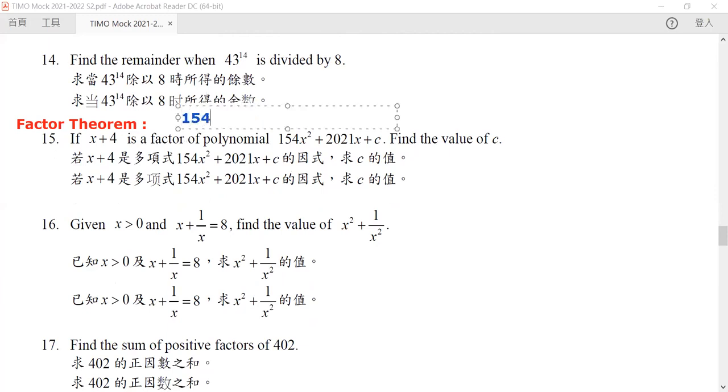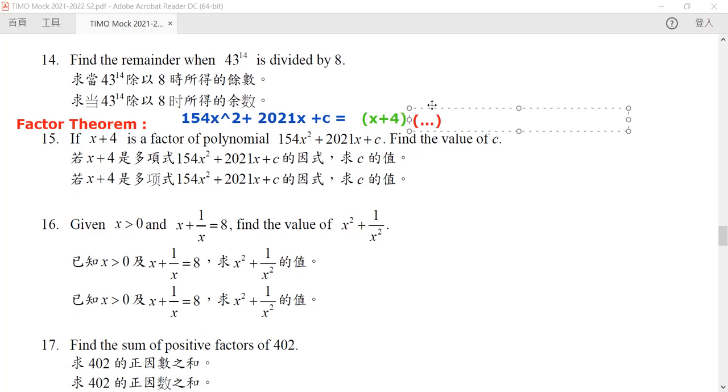Now, in here, what do you mean by x plus 4 is a factor of this? It means that it can be written as x plus 4 times some other thing, something that we don't know or we don't care about, right?